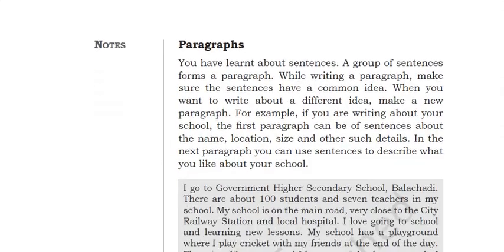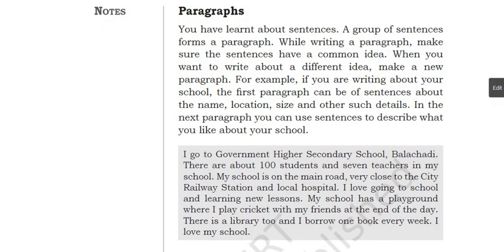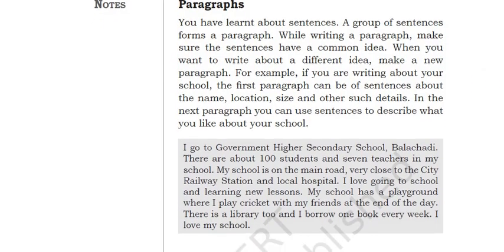And after that, let's talk about paragraph. Okay. You must learn about sentences. A group of sentences form a paragraph. You already know what is paragraph, right? In a group of sentences, you have seen, like this is one paragraph, this is one paragraph, right? In a passage you have seen. Now, you have learned about sentences. While writing a paragraph, make sure the sentences have a common idea. When you want to write about a different idea, make a new paragraph.